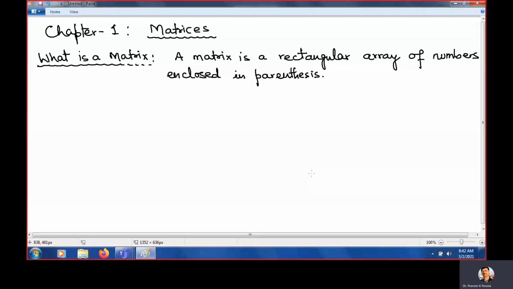Hello students, this is lecture number 1 and we are starting topic number 1, and topic 1 is what is a matrix? A matrix is a rectangular array of numbers.